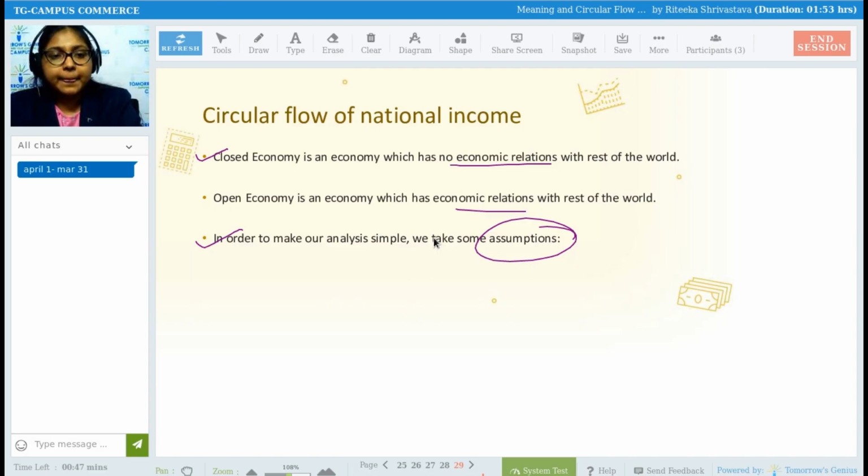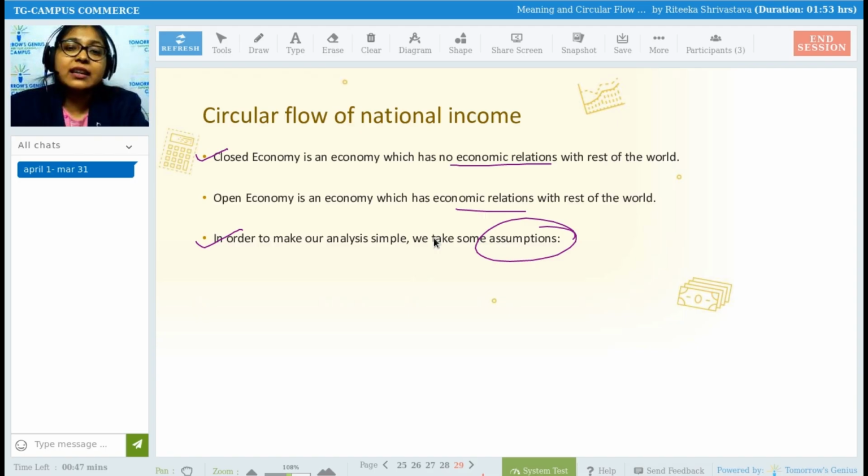So what do we mean by assumptions exactly? Assumptions, what are assumptions? It was not that big rocket science, my students.